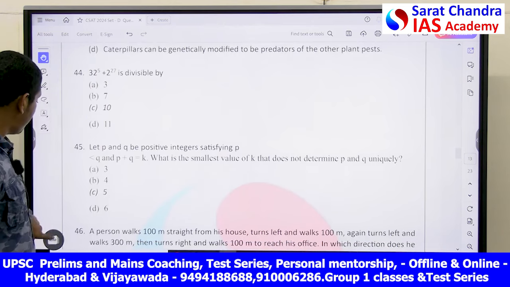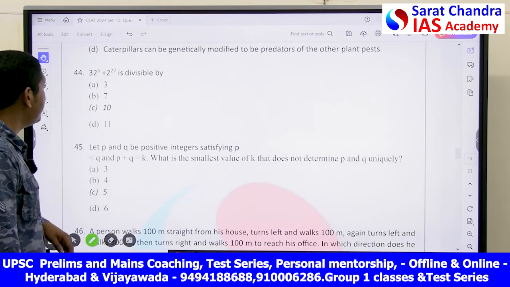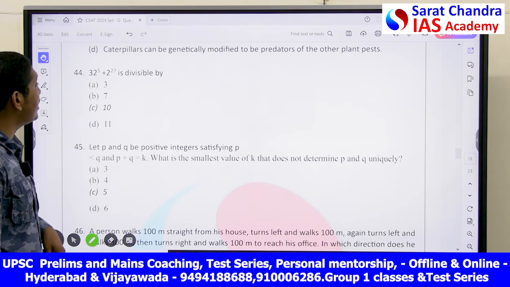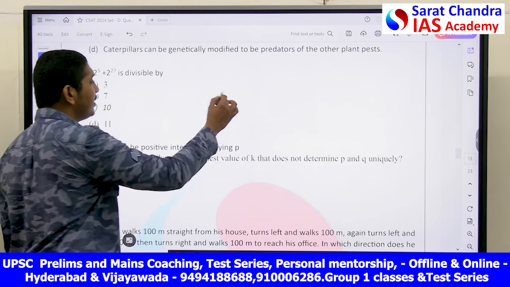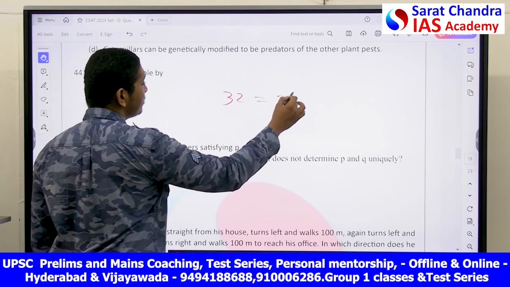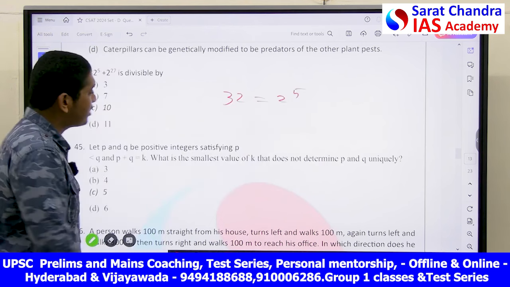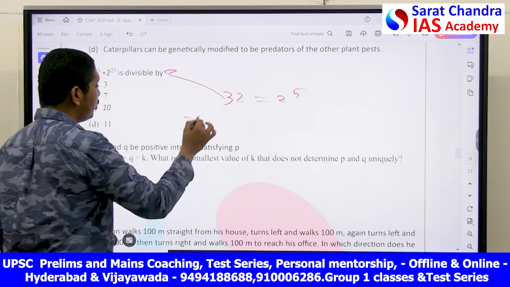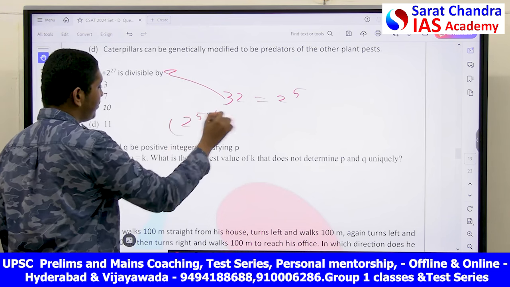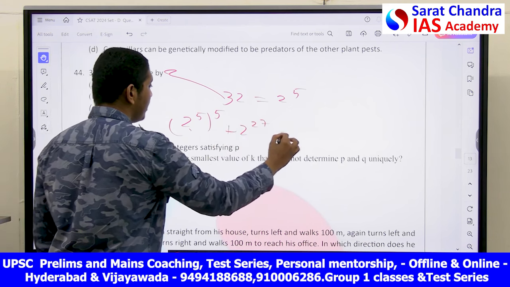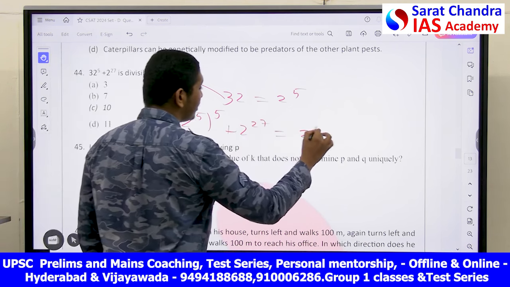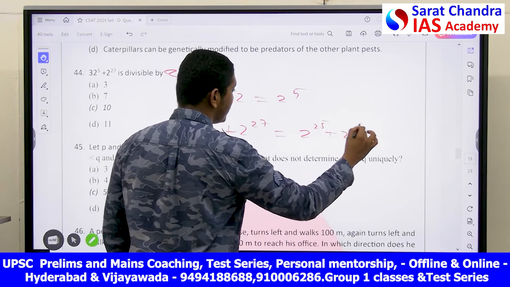You can see question number 44. 32 power 5 plus 2 power 27 is divisible by. Simple problem. What is 32, my friends? 32 can be written as 2 power 5. Substitute just this into this: 2 power 5 whole power 5. In place of 32, I have written 2 power 5, plus 2 power 27. This can be written as 2 power 25 plus 2 power 27.